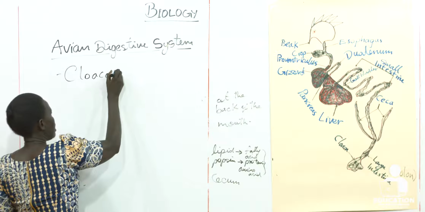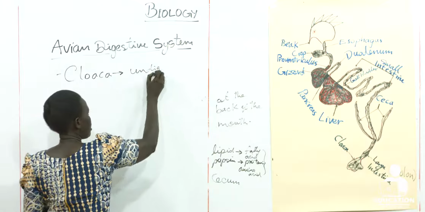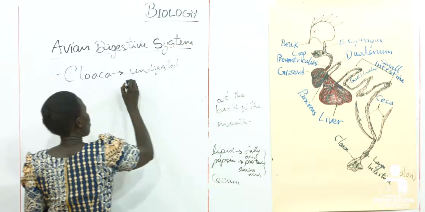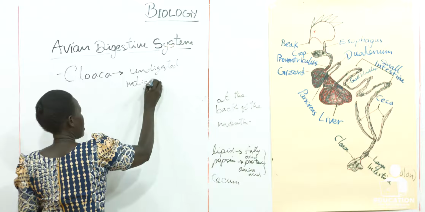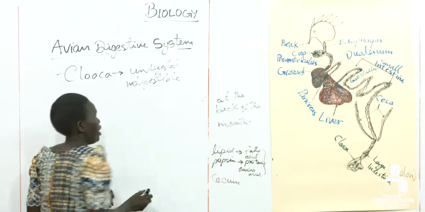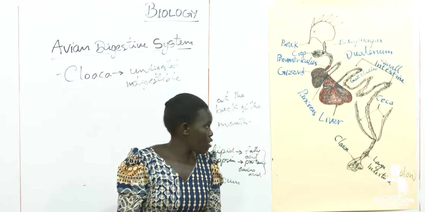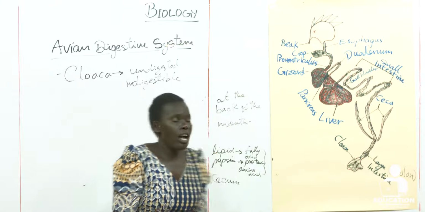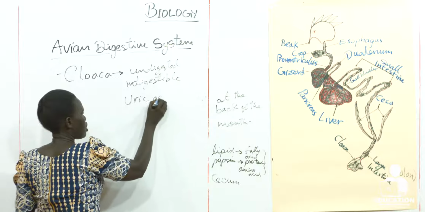In the cloaca, you'll find undigested food or indigestible food. Even the urine of the birds is found there in the form of uric acid.